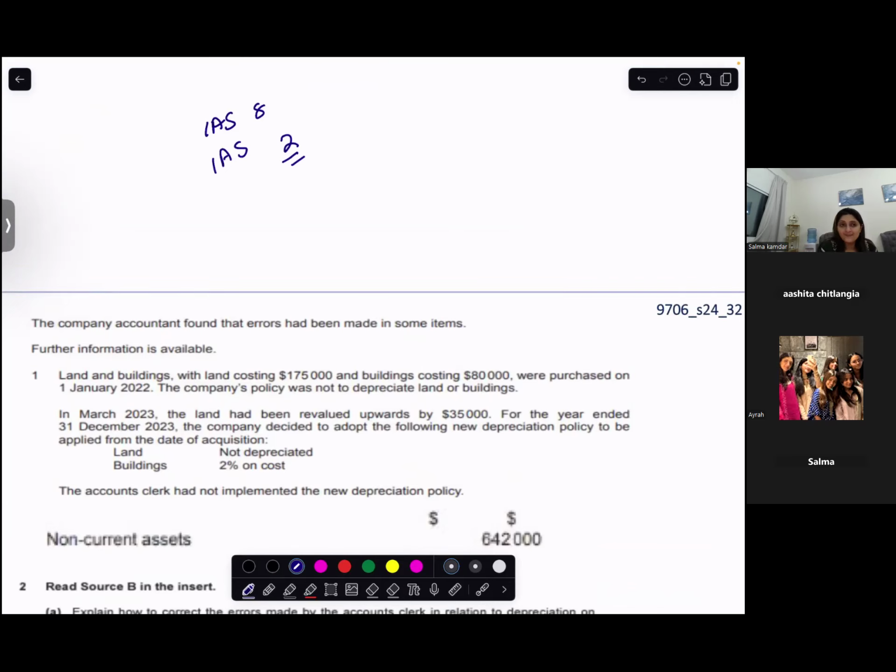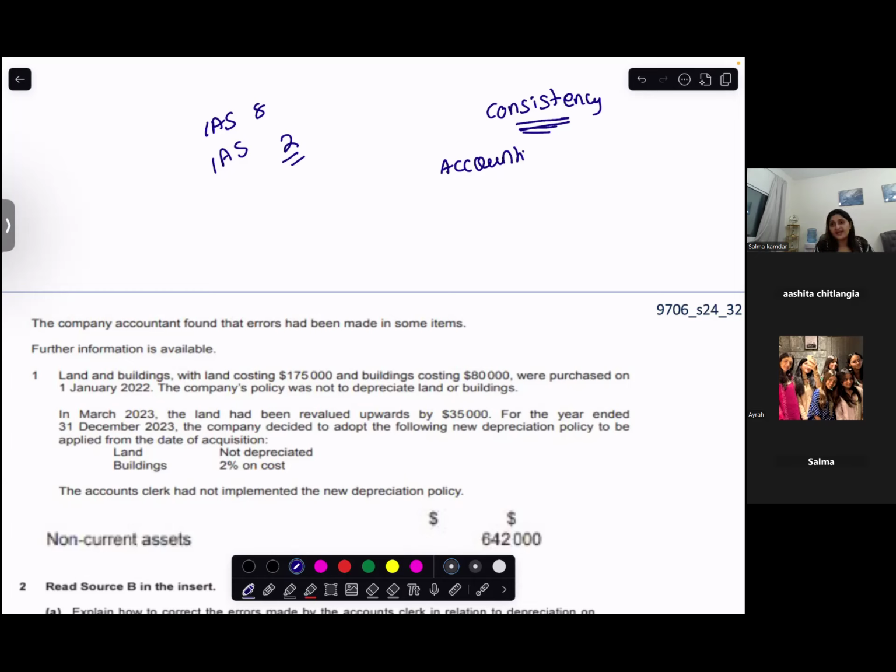So IAS 8 tells me that suppose there is one concept of consistency. You all remember the consistency concept? Consistency concept tells you that whenever you follow any accounting policy, once you follow that accounting policy, you should consistently keep on following that accounting policy and do not keep on changing the methods that you're using. Are you with me? But this change is allowed only if the change gives a better picture or a true picture of the financial statements.